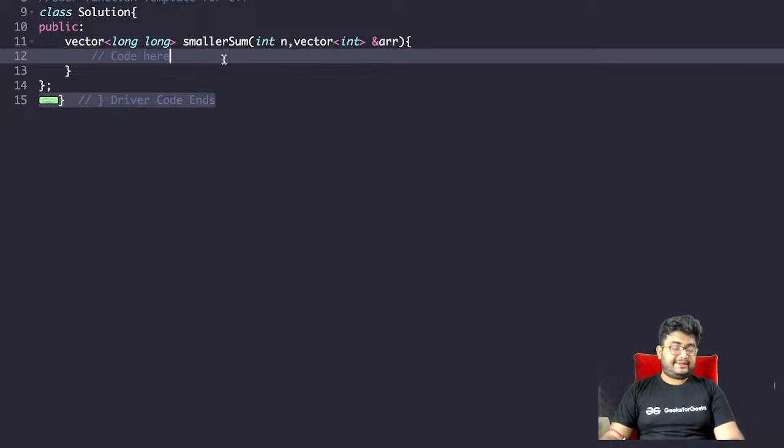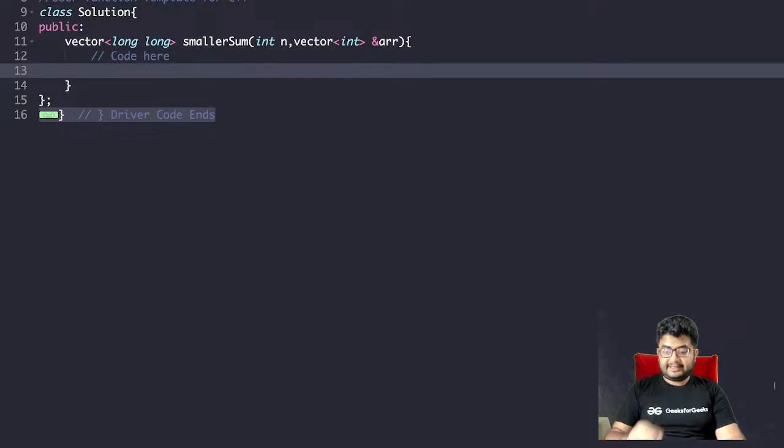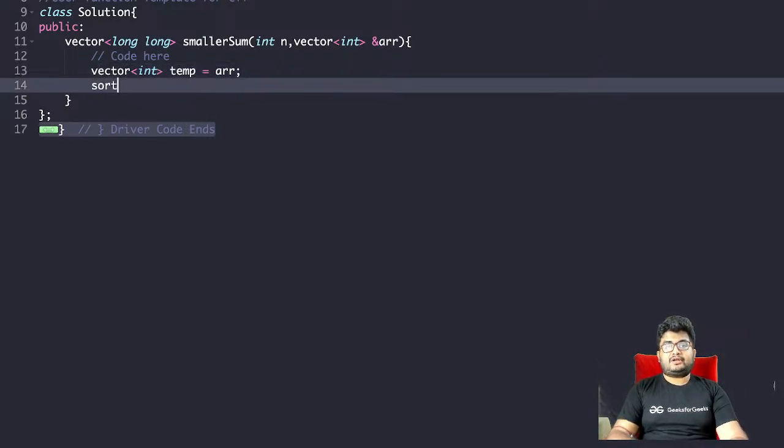Okay, let's try to write the code for this. Pretty simple, right? So vector int temp equals arr. We'll copy this here and then sort temp.begin, temp.end.